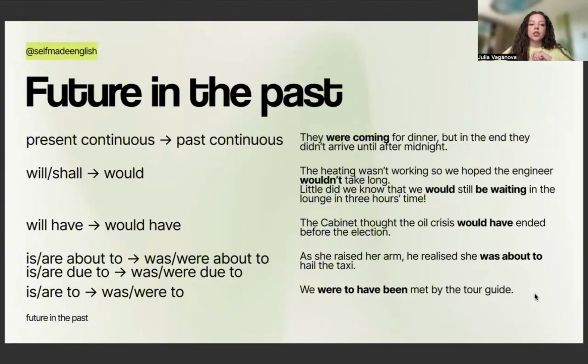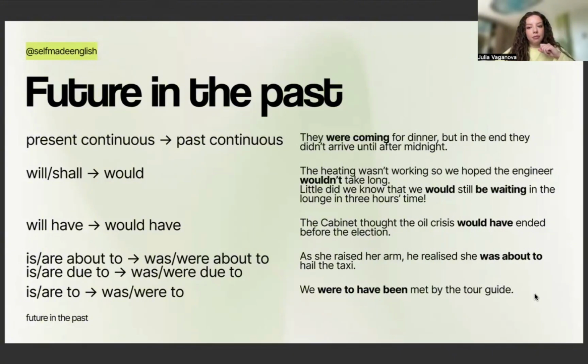All right, also, there are such great advanced constructions as be about to, be due to, or just be to. Let us see how it's formed. As she raised her arm, he realized she was about to hail the taxi. Also, to be due to is used exactly the same as we previously mentioned in the sentence about the taxi. Be to or is to, are to, was to, were to is again about some kind of obligation, about some plan.